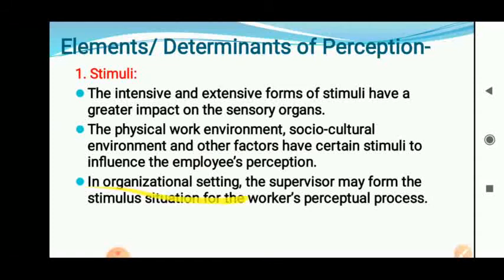In an organizational setting, the supervisor may form the stimulus situation for workers' perceptual process. The supervisor or the manager has to create the stimulus situation. That means he has to give the information to the employees, the workers. Then and only then does their perception process start.